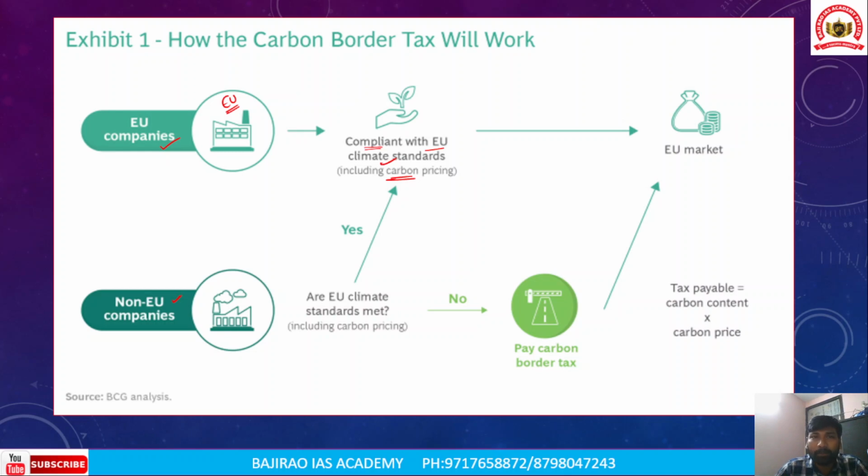So when these companies are compliant with EU climate standards, they can easily enter the European Union markets without any restrictions.